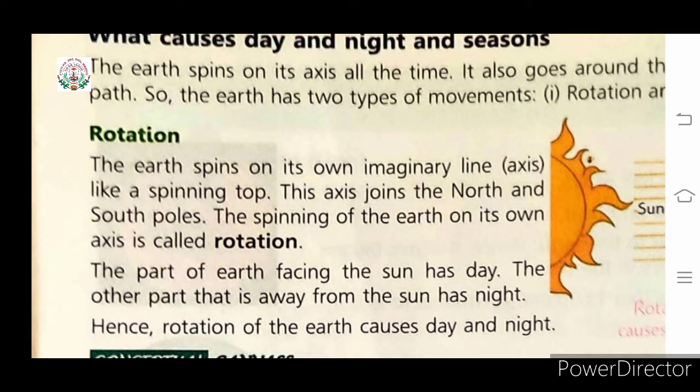Like that wheel is moving around itself, the Earth moves around its own axis, and this movement of the Earth around its own axis is called rotation, and for the rotation the Earth takes 24 hours, and due to this rotation the Earth causes day and night.